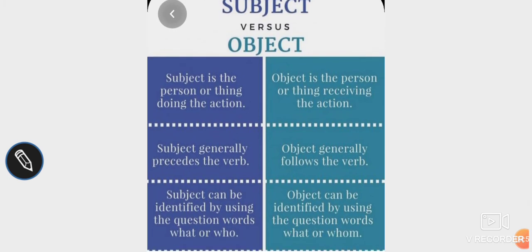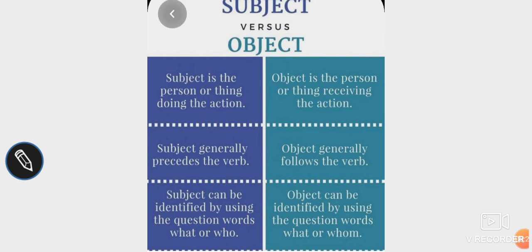Now here's a simple thing for you which you have already learned in your lower classes: subject versus object. This has been taken from your textbook, page number 8. In a sentence, the subject is the person or animal who is performing an action, and the object is the person, animal or thing which receives the action.